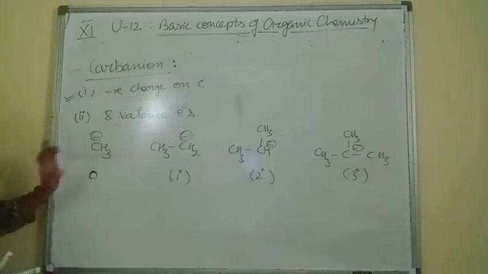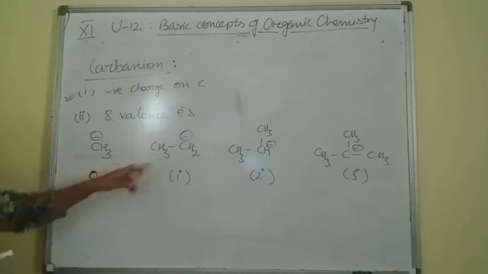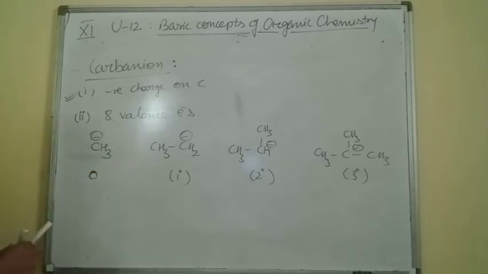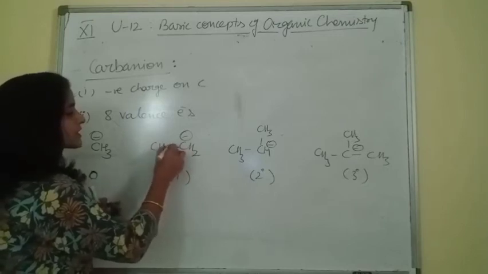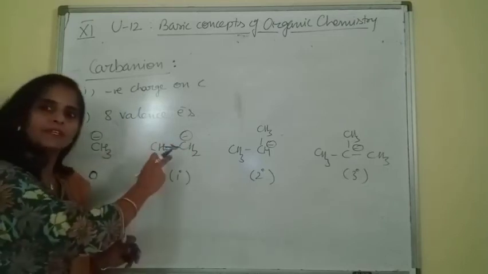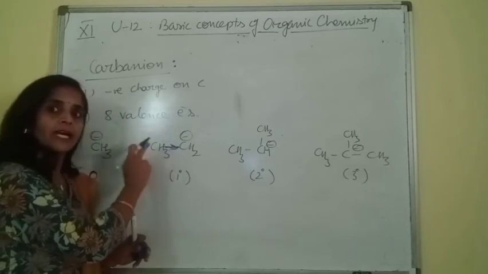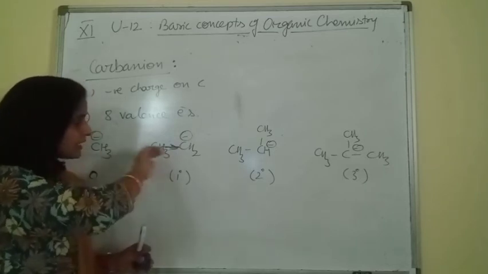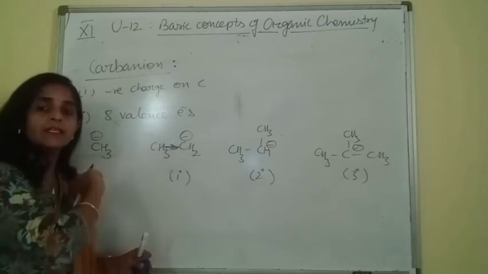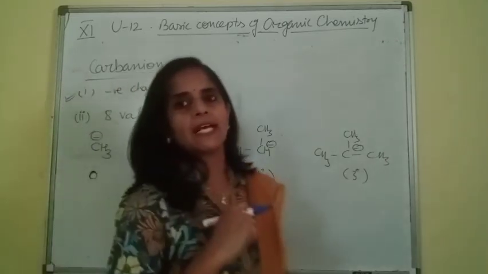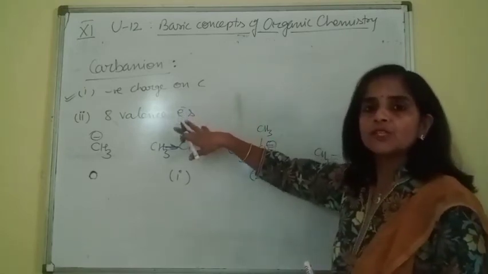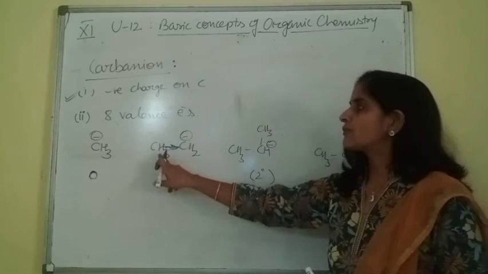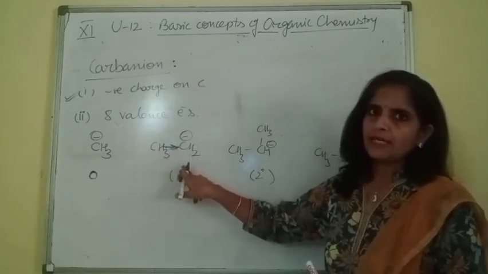So just check. It is only bonded with hydrogen. Here this is bonded with one alkyl group. And we know alkyl group is electron donating in nature. So it will shift these electrons towards this side, to the carbon which is already negatively charged. And in presence of the methyl group, as electrons are pushed towards this carbon, the density of negative charge further increases. Charge is accumulated on this position, which means this methyl group will decrease the stability of this carbon.